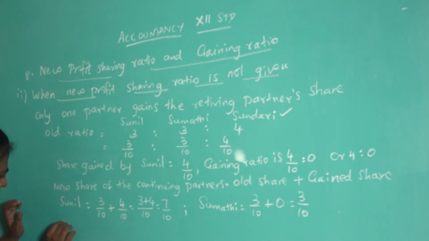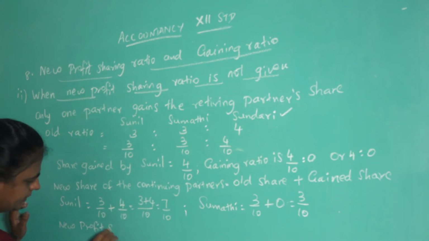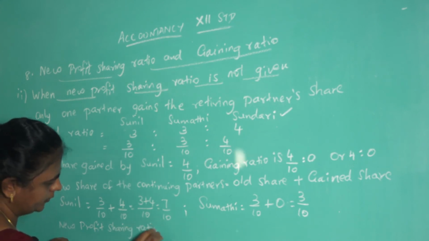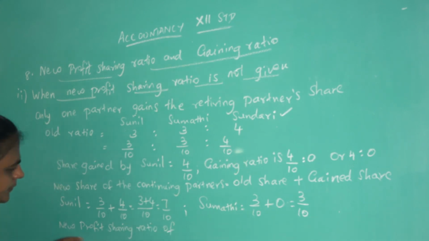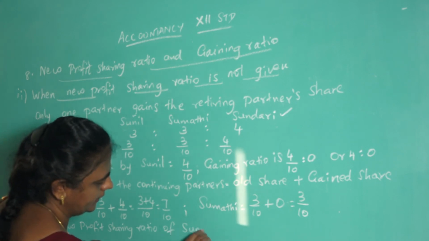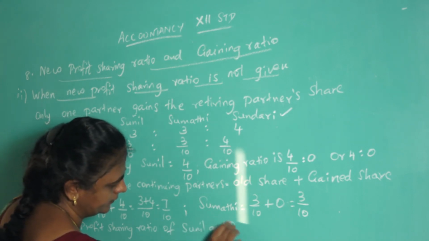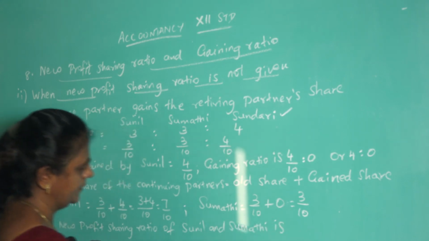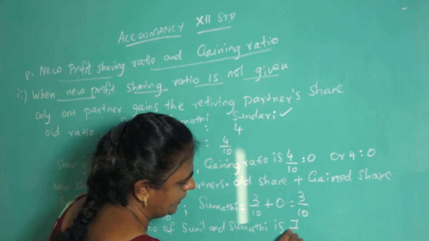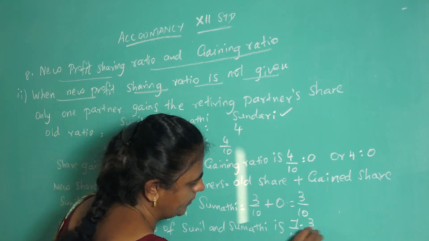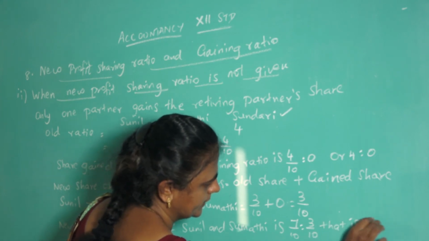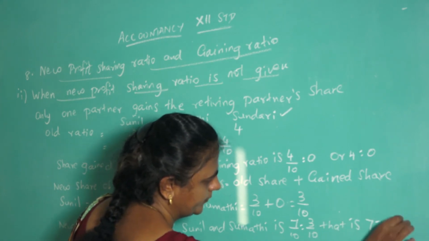So the new profit sharing ratio of Sunil and Sumati is 7/10 is to 3/10, that is 7:3.